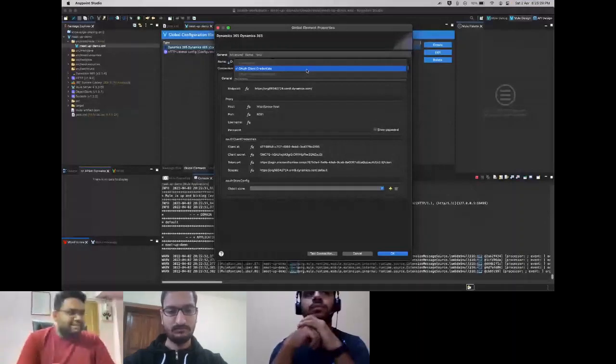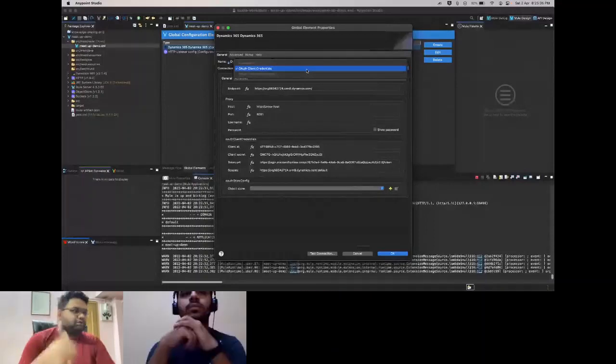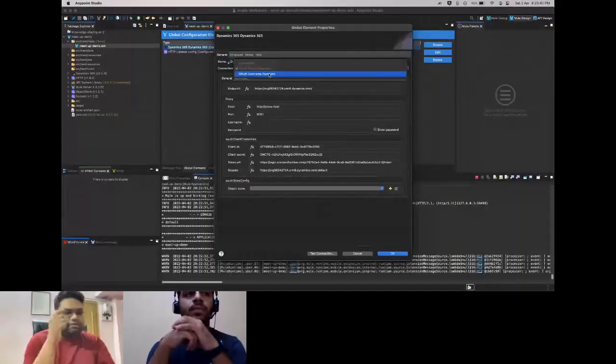So I'll suggest to everyone, and that's not something related to Dynamics, for any integration, we should opt for client credentials always. It's not user dependent, and that's what we'll be using here. In terms of config, there's absolutely no difference between a client credentials config and a username password config.